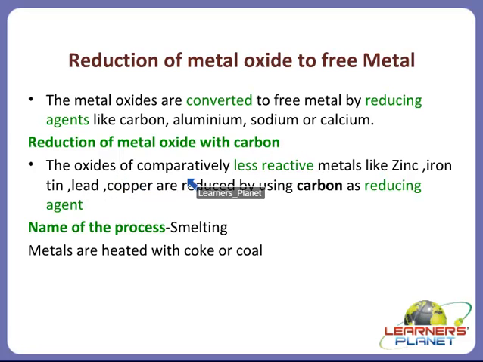The oxides of comparatively less reactive metals like zinc, iron, tin, lead, copper. So these are what, children? Less reactive metals. These are present in the middle of the reactivity series, right? These are reduced by using carbon as a reducing agent. So what is done is that the metal oxide is heated with carbon in a furnace. Say for example, I have to reduce iron oxide, that is hematite. Hematite is Fe2O3. If I have to reduce it, what other things do I require?